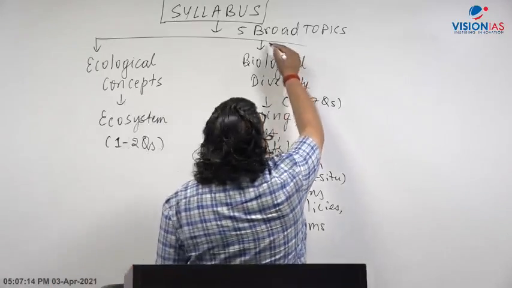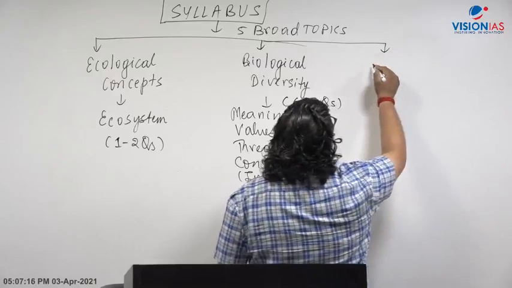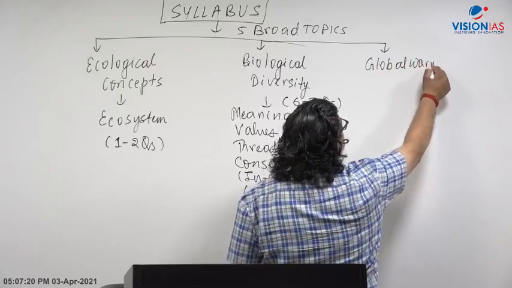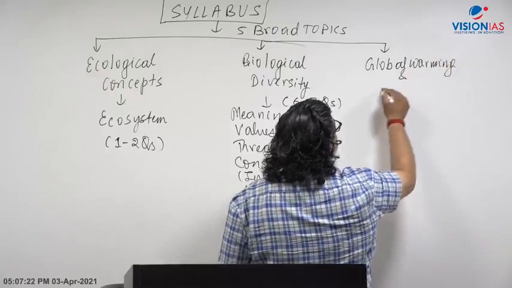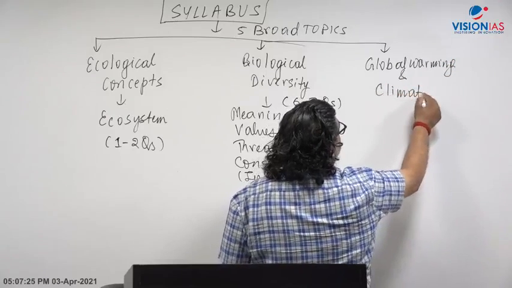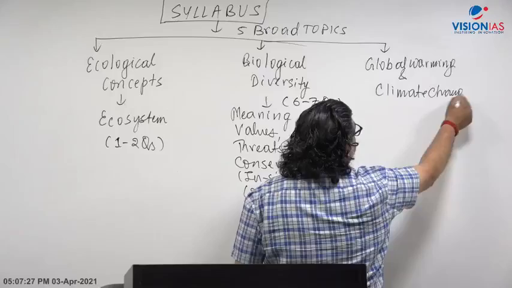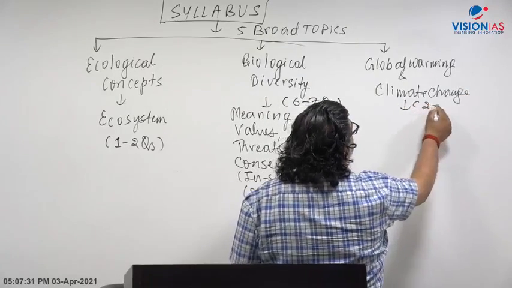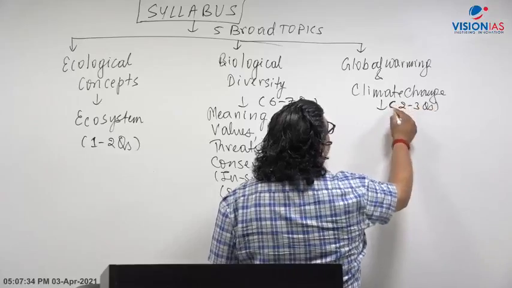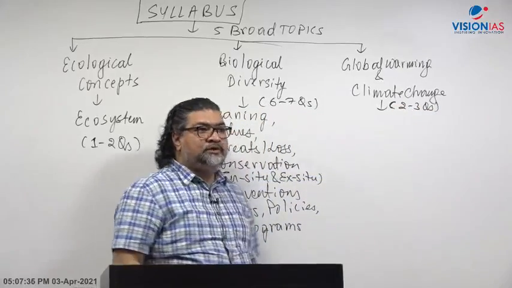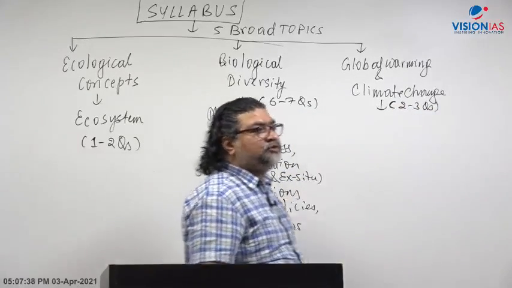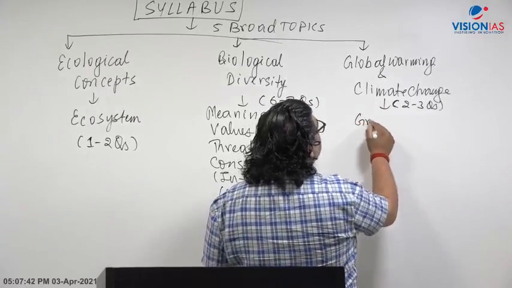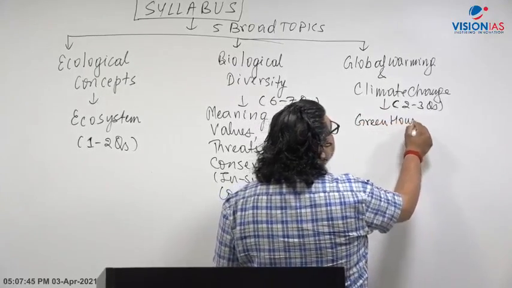Then the third broad topic which comes here is global warming and climate change. Right? Here you will find around 2 to 3 questions in the prelims exam, multiple choice questions. You come across 2 to 3 questions on the climate change part. Like here, for example, what topics come into that? Greenhouse effect.